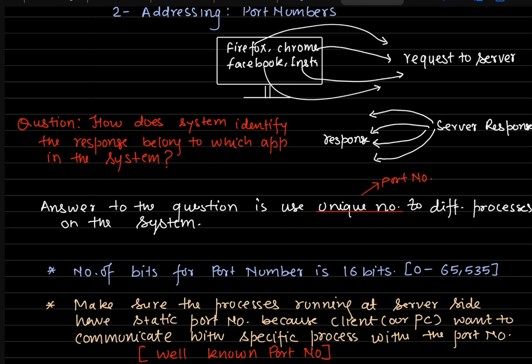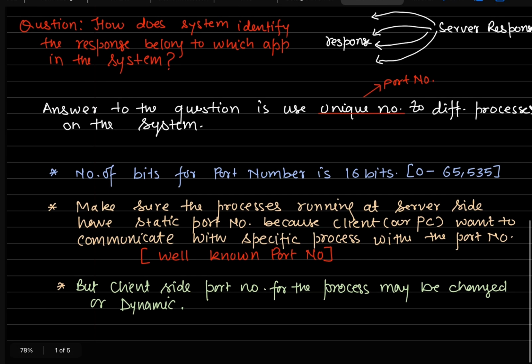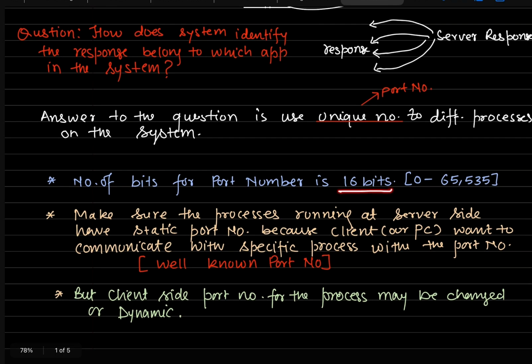The size of a port number is 16 bits. You must always remember it. The number of bits we use to represent a port number is 16 bits. The range, if we see it in decimal, goes up to 65,535. I hope this is clear.